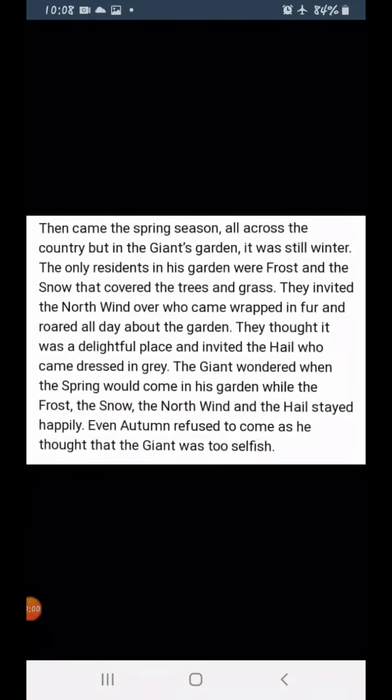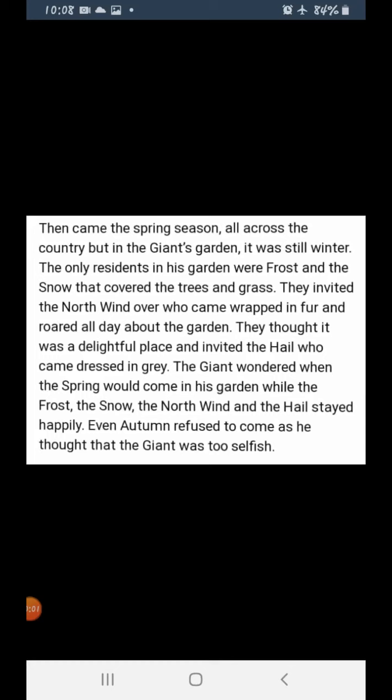Students, I hope you have understood the half of the chapter, and the remaining part of the chapter will be continued in the next video. In the first half we have understood that the giant was really selfish. He doesn't want anyone to use his garden except himself. Clear? This shows the selfishness of the giant, who doesn't want to share his things with others.